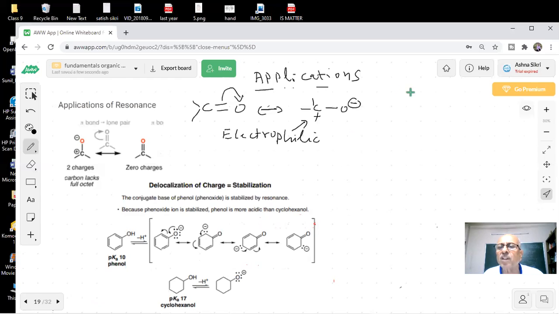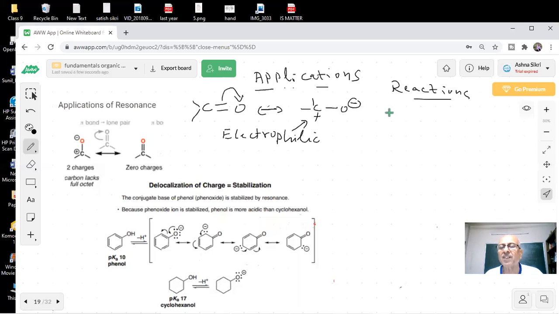Tell me, what is the most important reaction of carbonyl compounds, students? What type of reaction do they undergo? This question has been given in board. This is an electrophilic carbon, so what type of reaction will it go for?